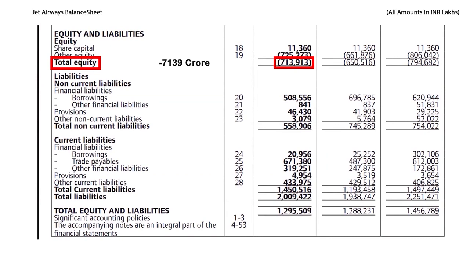So here we see that the Jet Airways shareholders' equity is negative and the company has long-term debt amounting to rupees 5085 crores. This means the amount of debt burden on the company is far too much. This is the reason why Jet Airways has come so close to bankruptcy. So the things that you have to analyze in order to come to a conclusion about the company are very basic and simple. As you can see here, the Jet Airways shareholders' equity has been negative for the last 3 years. The main reason for this is the losses faced by the company. We can understand the situation of the company from here.